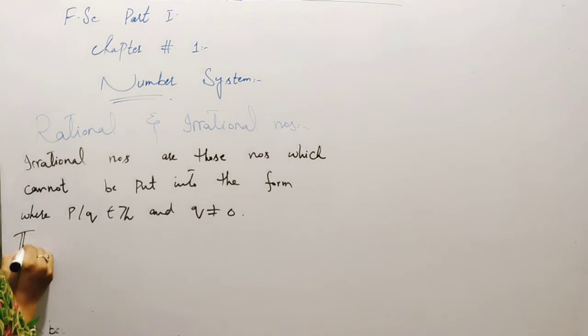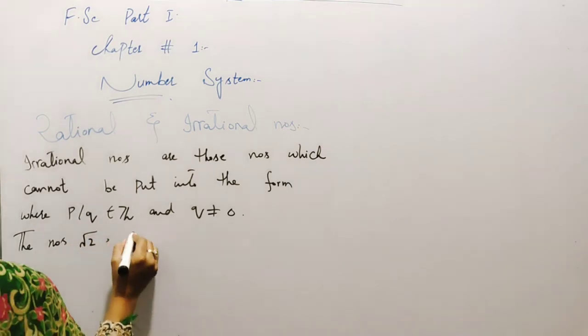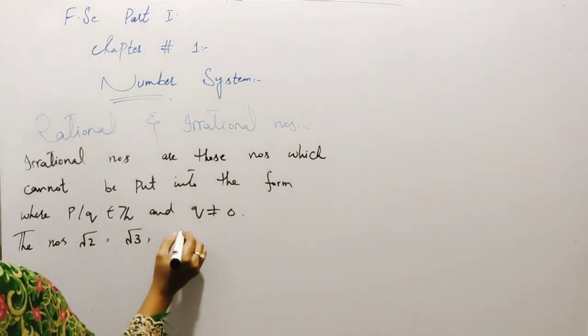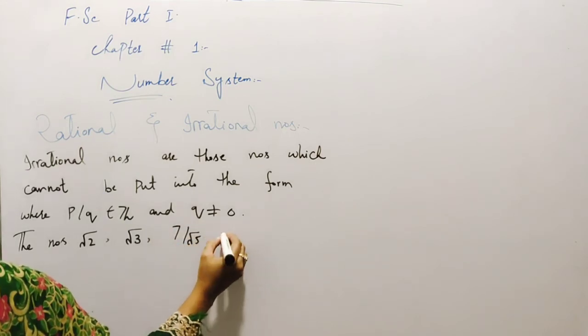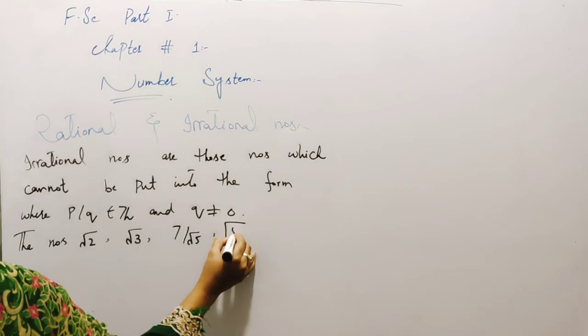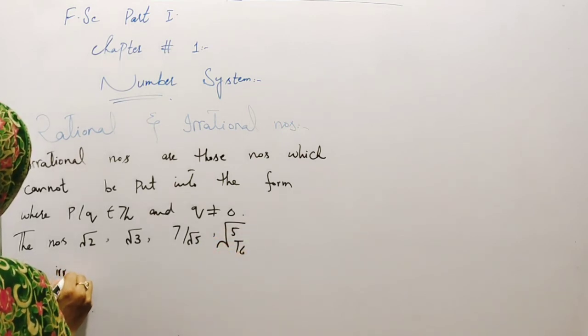The numbers square root 2, square root 3, 7 by square root 5, square root 5 by 16 are irrational.